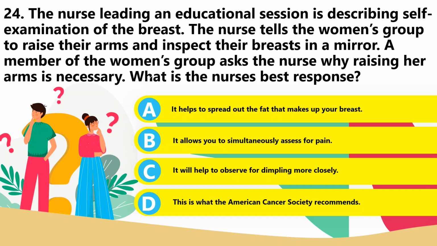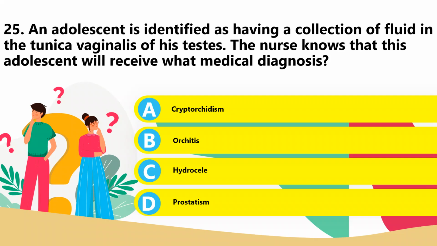Answer Charlie. 25. An adolescent is identified as having a collection of fluid in the tunica vaginalis of his testes. The nurse knows that this adolescent will receive what medical diagnosis: A. Cryptorchidism, B. Orchitis, C. Hydrocele, or D.